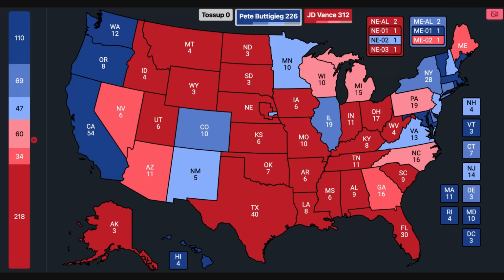But it may be that Pete Buttigieg is such a weak general election candidate at a national level, that even New Hampshire, which typically swings away from the incumbent party, actually ends up going closer to the Republican, despite it shifting the least to the right out of all of the lean Democrat states/districts on this map here. And so that would leave Vance with 312 electoral college votes and Pete Buttigieg with 226 electoral college votes.